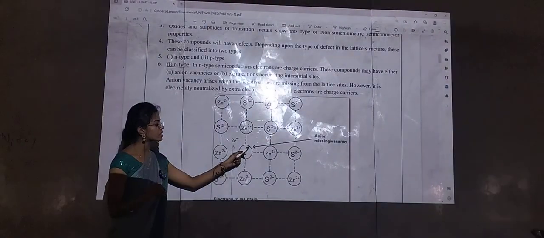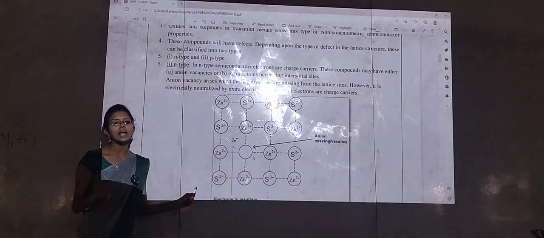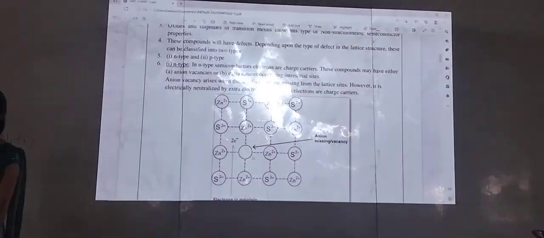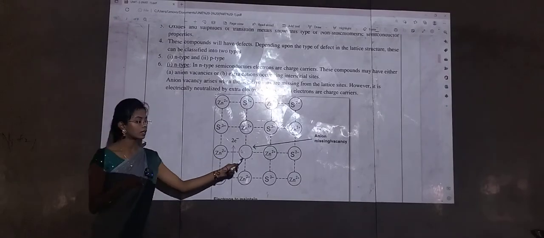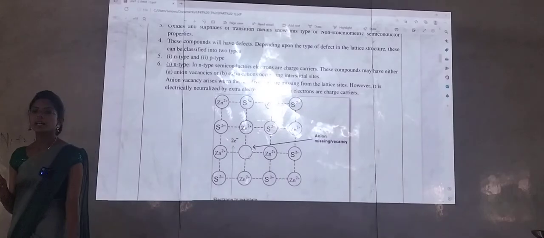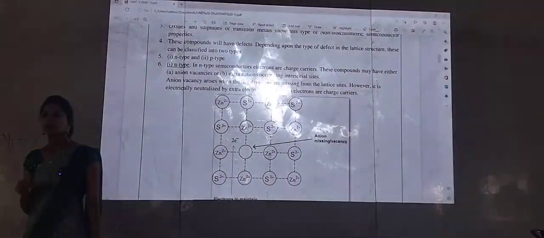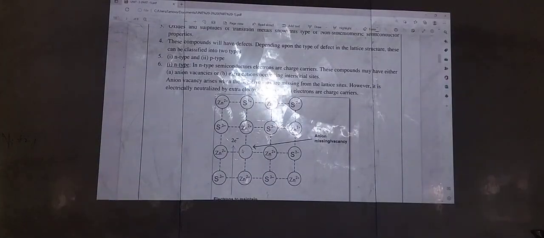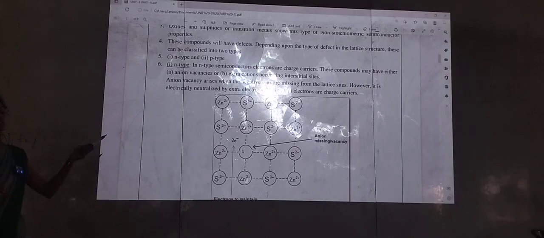You can see this empty circle. This site you call a lattice site, and this area you call an interstitial site. You have to remember these words. Our extra ions are found in interstitial sites.